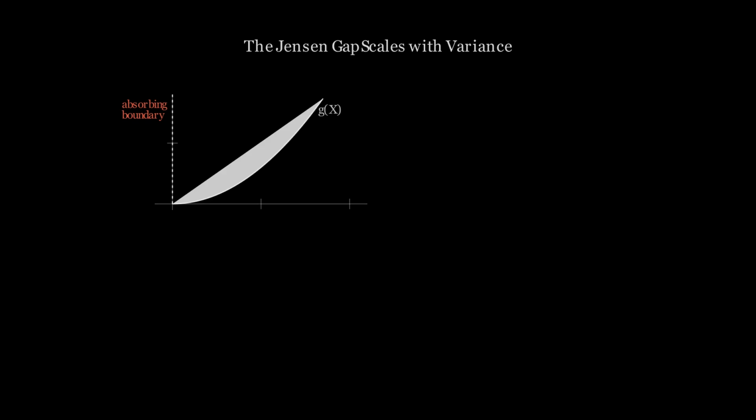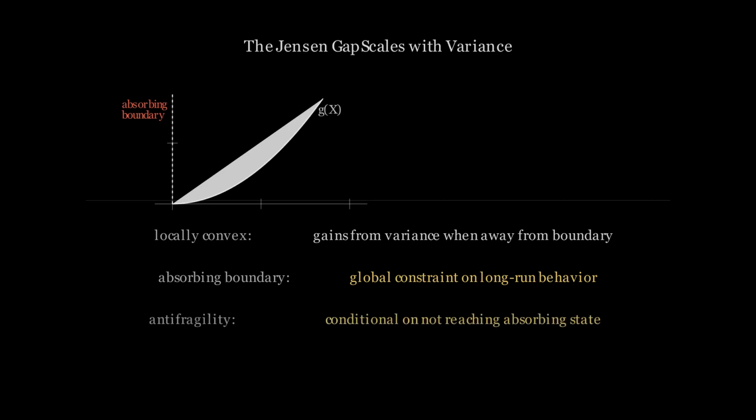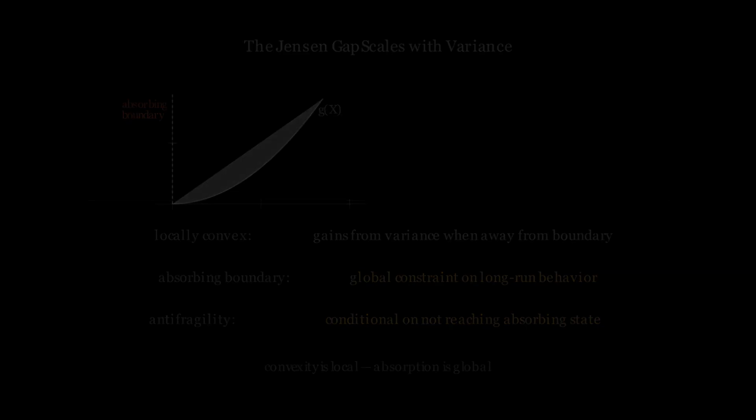When the response is convex, the actual expected output exceeds what you would get by plugging in the average input. The size of that gap scales with how spread out the inputs are. More spread means a larger gap. This is the formal driver of antifragility, and it disappears entirely when variation is suppressed.